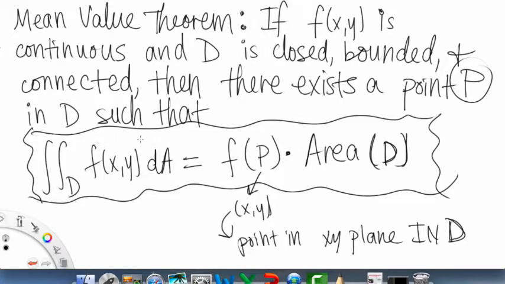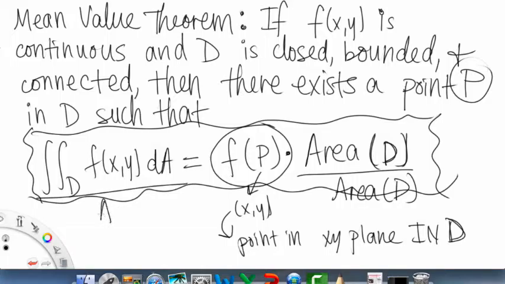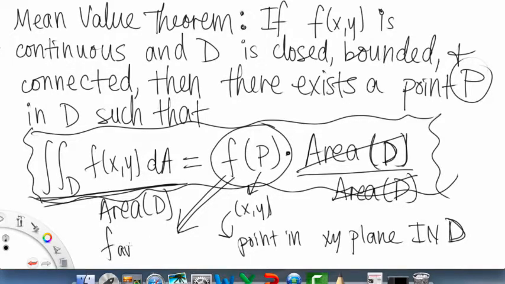If you rearrange things and get f of P by itself by dividing by the area of the domain on both sides, these will cancel out and become a 1. This left side is a fraction, and that should look familiar from the last slide. This is actually our average value. So f of P is our average value. That's an important connection there.